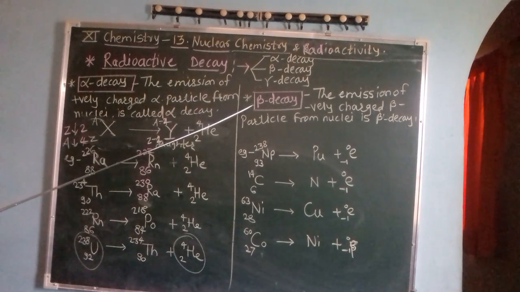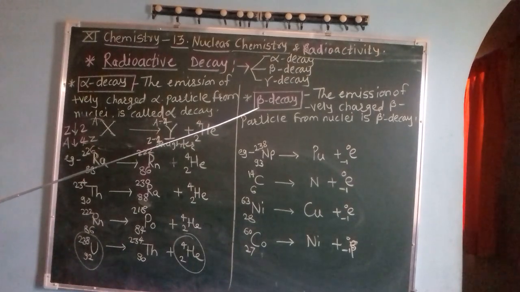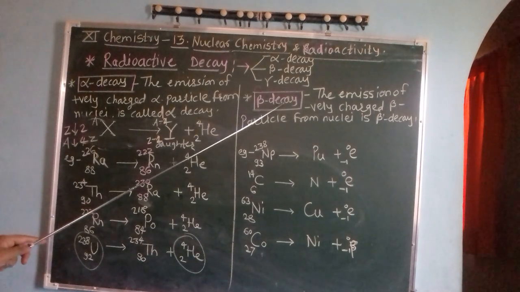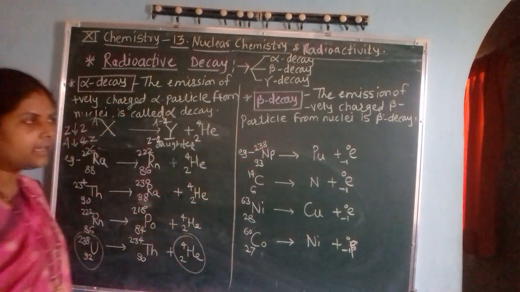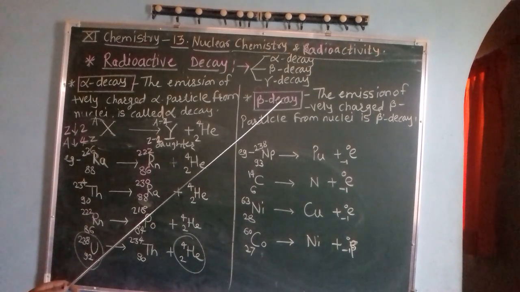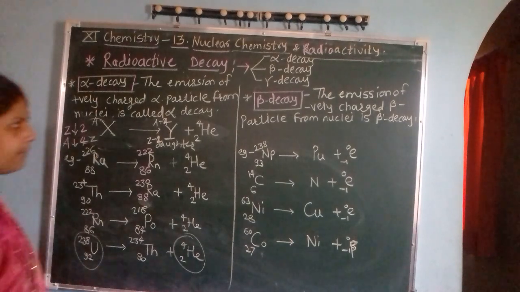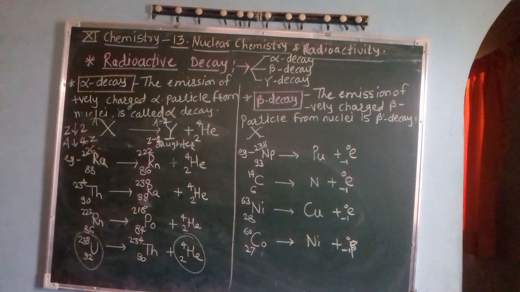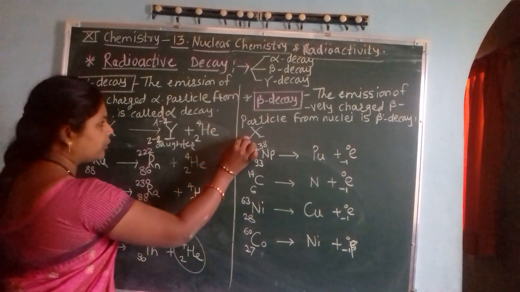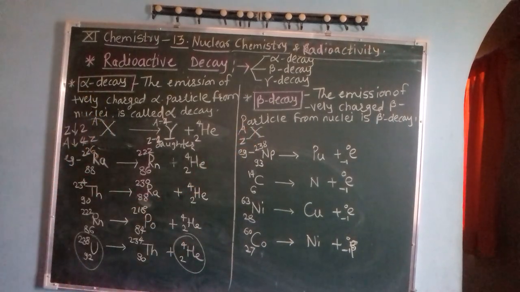Then the second type of decay is beta decay. The emission of a high speed electron forming a new nuclide is called beta decay. Means if from the nucleus of an atom there is emission of negatively charged particles, it is called beta decay. For example, suppose X is any nuclei which has atomic number Z and mass number A.